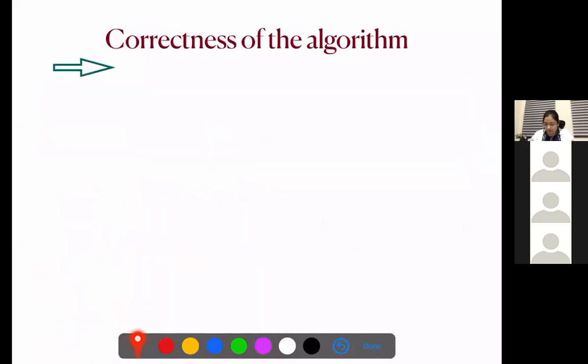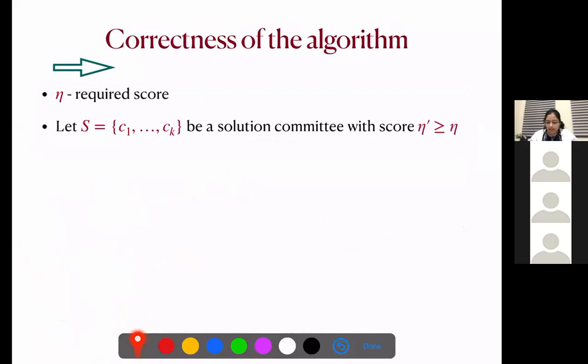Okay. So let's look at the correctness of the algorithm. In the forward direction, we want to show that if you have given me a yes instance of the problem, then the algorithm should return yes, right? So let's say eta is the required score, and let's say S is the solution committee. Because S is a solution committee, the score is greater than or equal to eta.